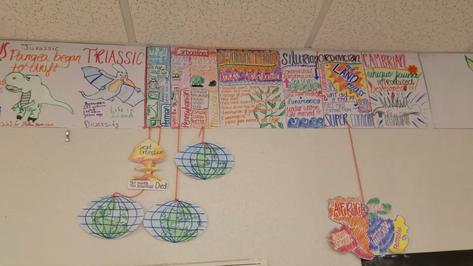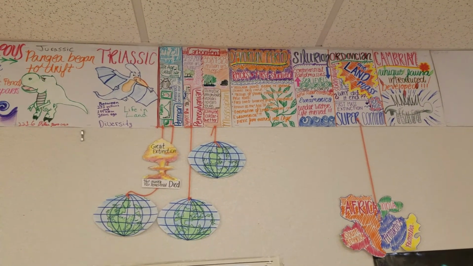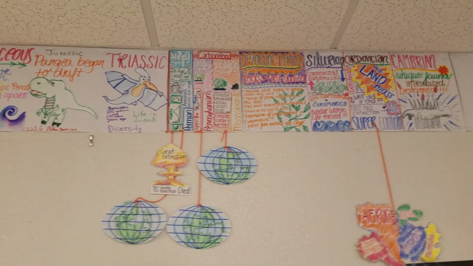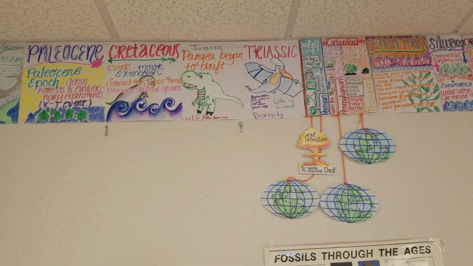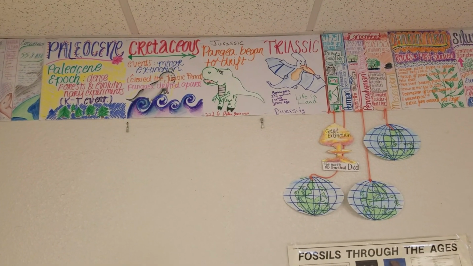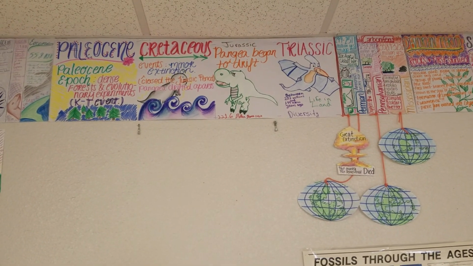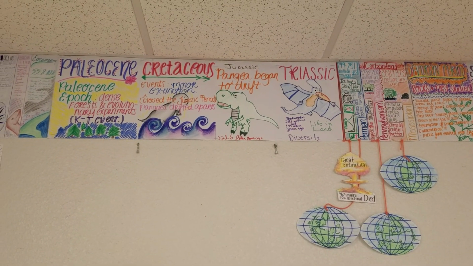And then during the late Paleozoic, we have the formation of Pangaea. Pangaea existed until the early Mesozoic and began to drift apart during the Jurassic. Everybody remembers the Mesozoic as the age of the dinosaurs.